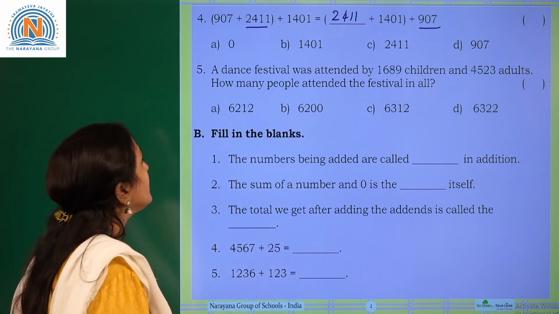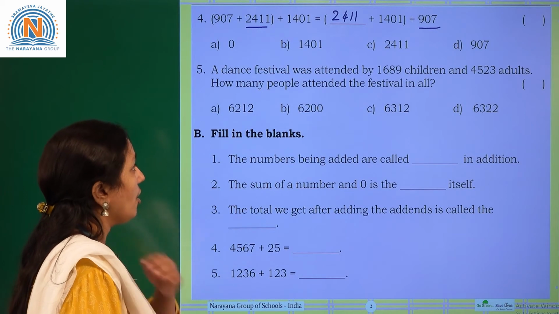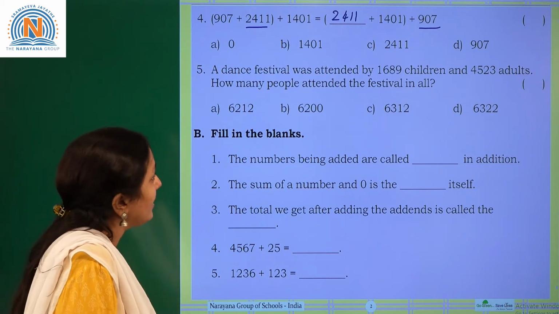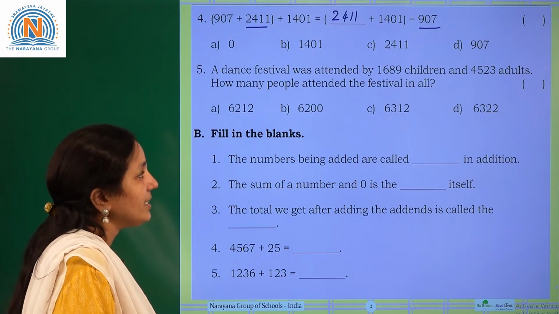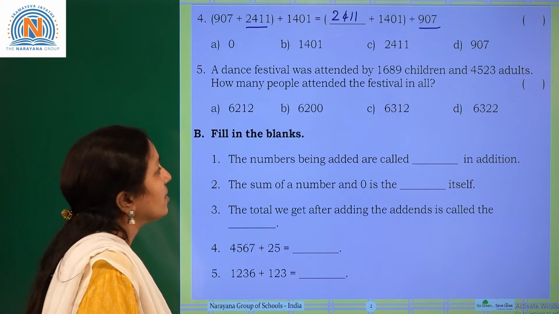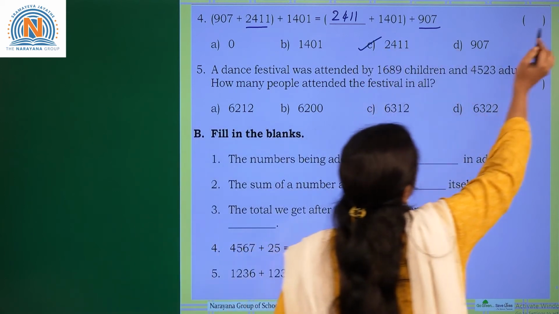So what are the options here? Option A is 0, option B is 1401, option C is 2411, option D is 907. So our required option is C.